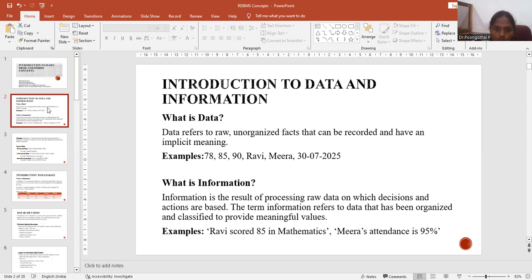Data refers to raw, unorganized facts that can be recorded and have an implicit meaning. For example, integers or any word or any data. So everything will be data.